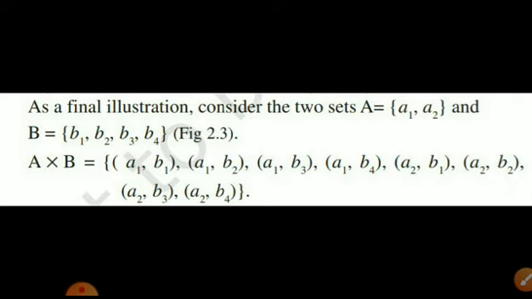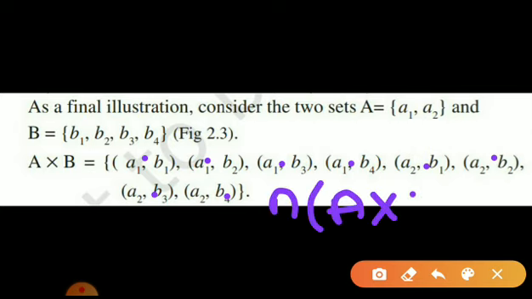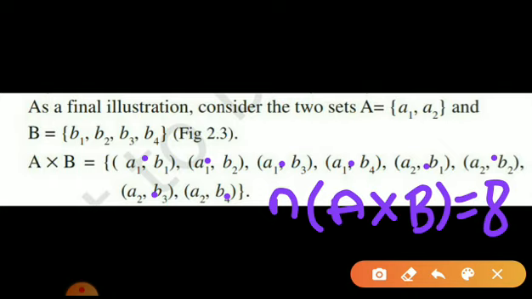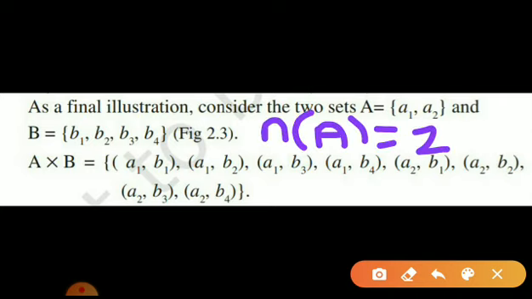Now observe here, how many elements are there in A cross B? Just check. 1, 2, 3, 4, 5, 6, 7 and 8. So the number of elements in A cross B, I have got as 8. Clear? Now again just check. The number of elements in A is equal to 2.